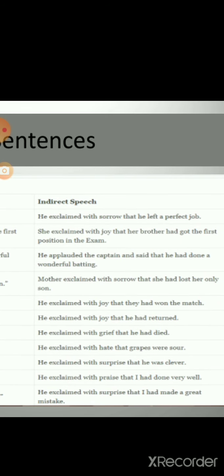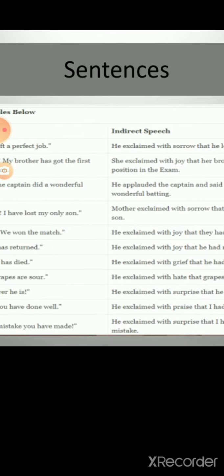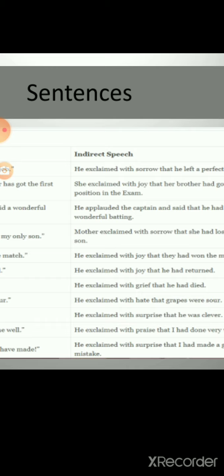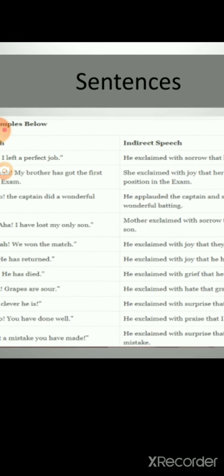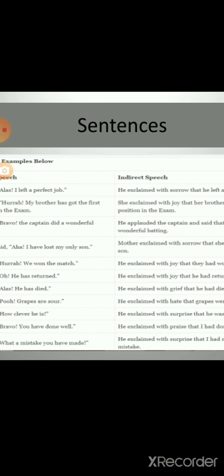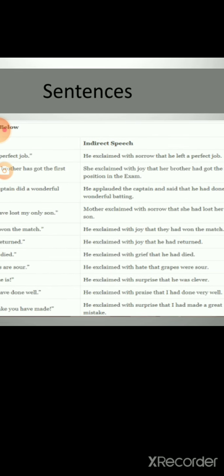"He exclaimed with sorrow," mean to say sad, "that he left a perfect job." You can see here we have used in our indirect speech "exclaimed with sorrow" to remove the word alas. After that, the exclamation mark will be removed, and to remove the commas we have used the word "that."